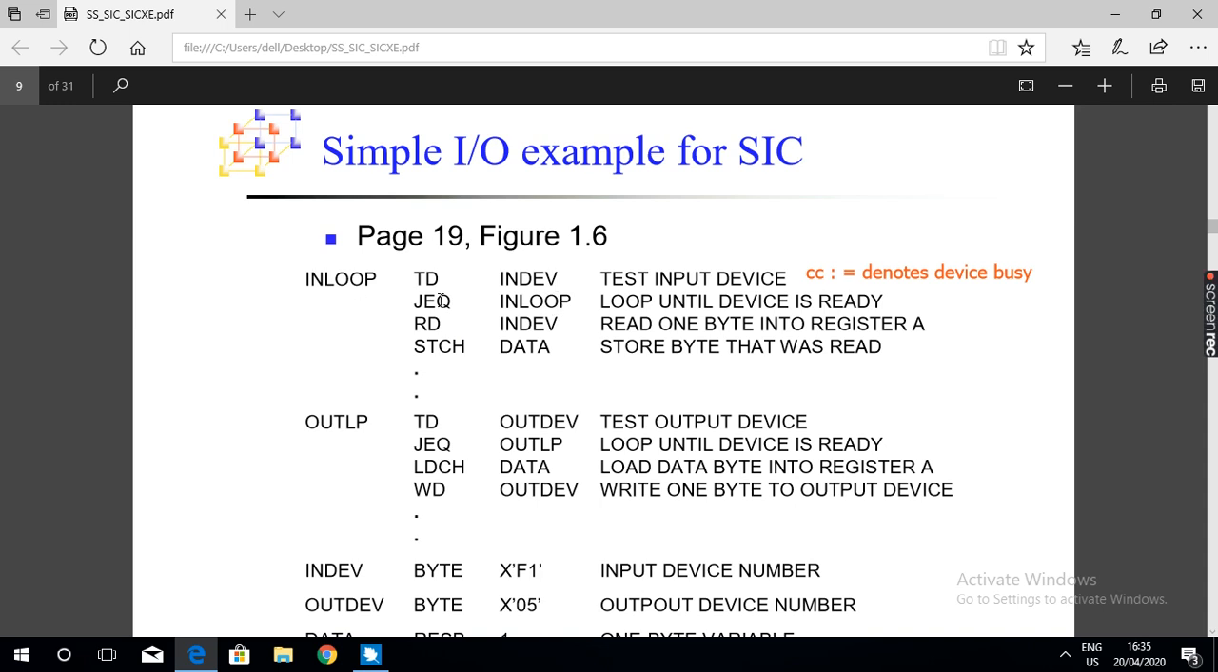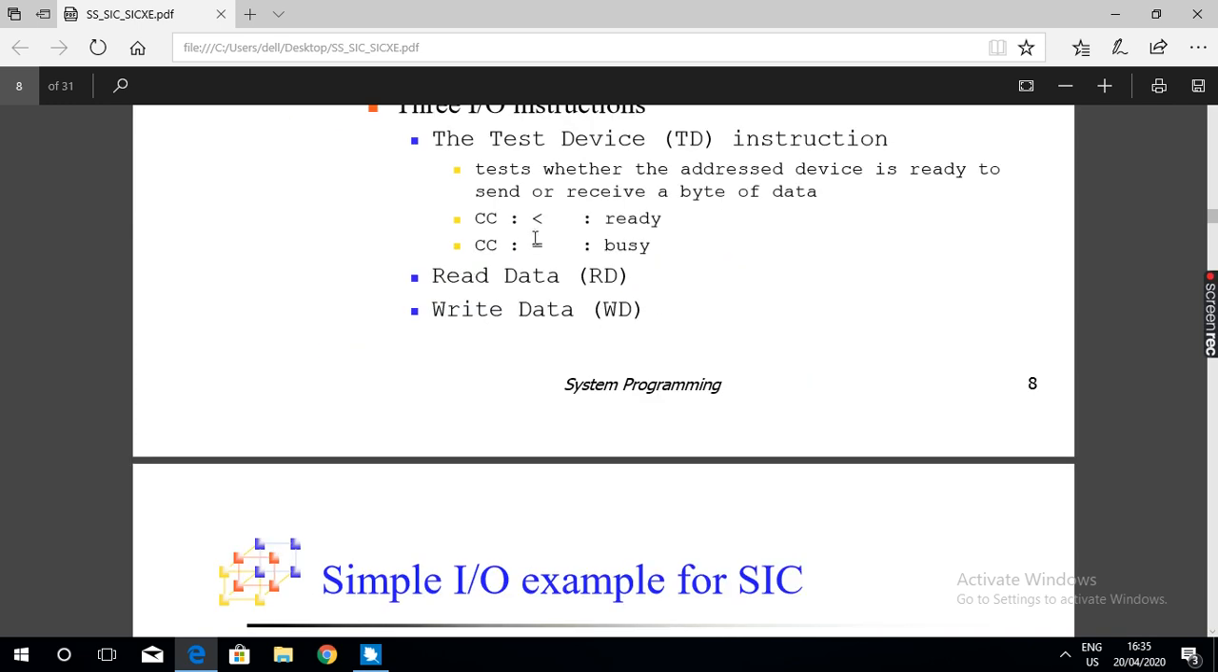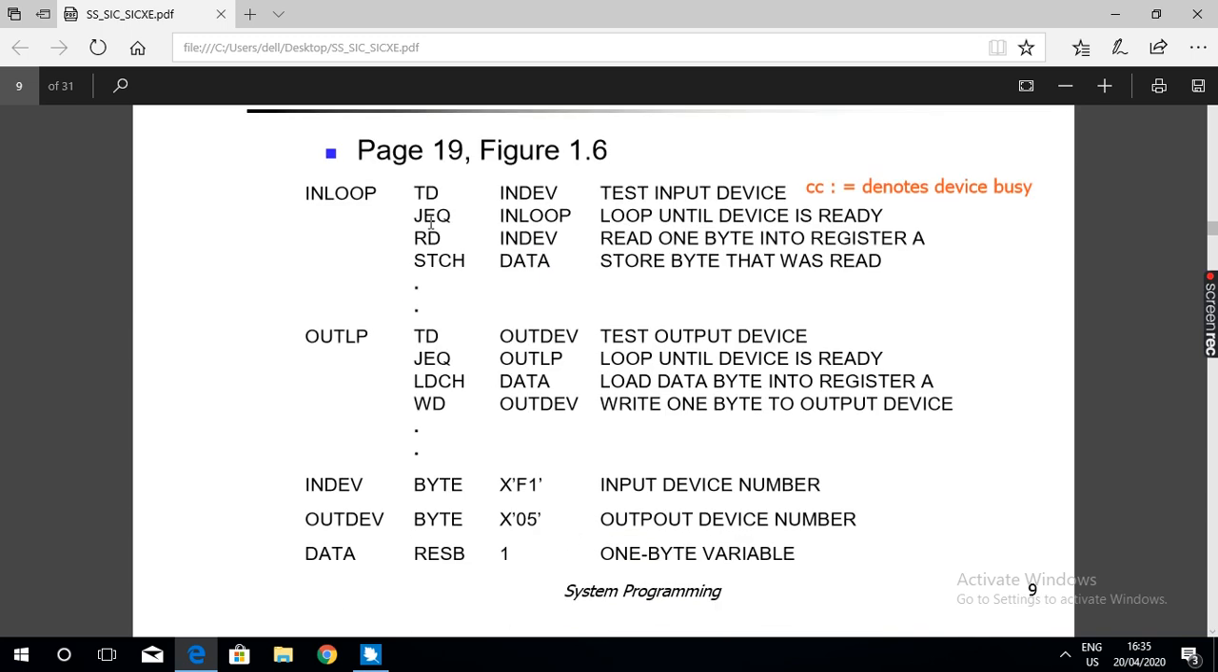Control goes to INLOOP. So the program loops here until the device is ready. The TD instruction tests the input device, and JEQ INLOOP is used to loop until the device is ready. Suppose the device is ready, then the status word register contains less than, so jump equal to becomes false. Then the device is ready.